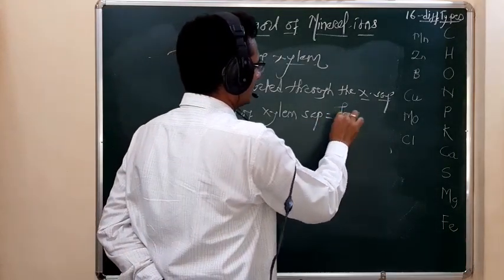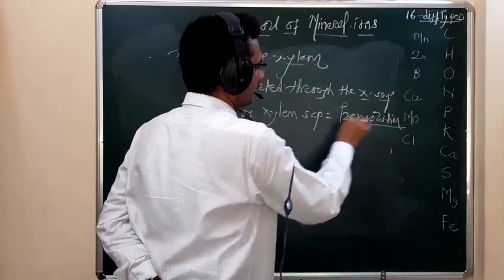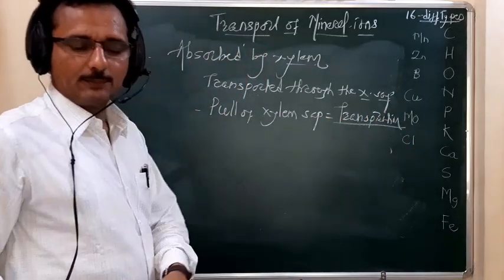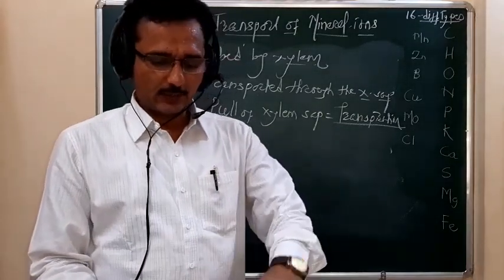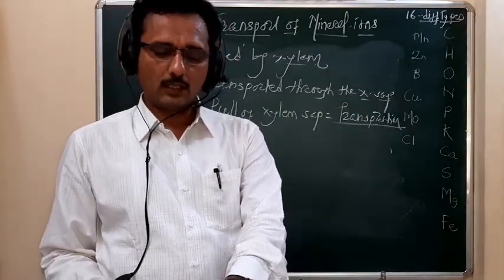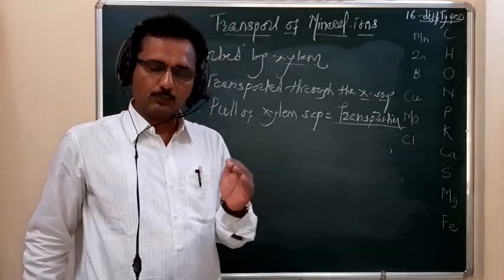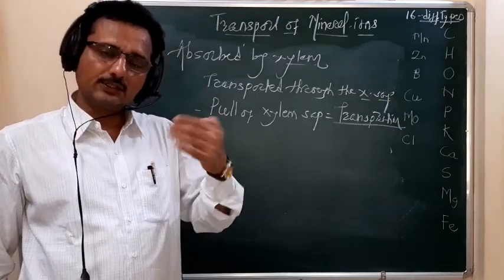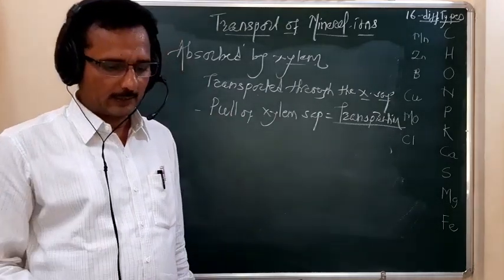Transpiration maintains the pull of this xylem sap, so it is continuously maintained from root toward the aerial portion. Then what happens here, student?